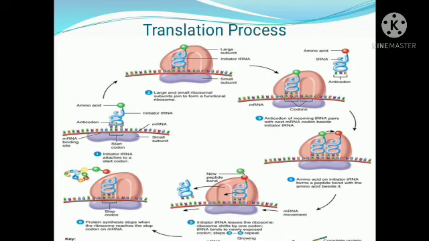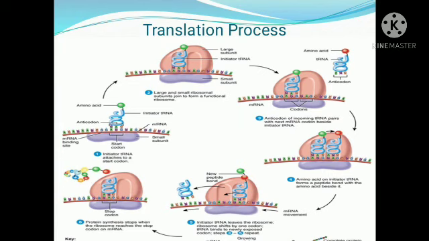In the second step, the large ribosomal subunit gets attached to the small ribosomal subunit. Now below we have the small and above we have the large ribosomal subunit on the mRNA. This is the functional ribosome.